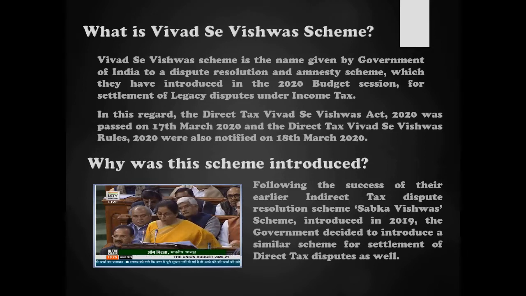Currently, there are 4,83,000 direct tax cases pending in various appellate forums, Commissioner of Appeals, Income Tax Appellate Tribunal, High Court, Supreme Court, and so on. This year, I propose to bring a scheme similar to the indirect tax Sabka Vishwas scheme for reducing the litigation even in the direct taxes.